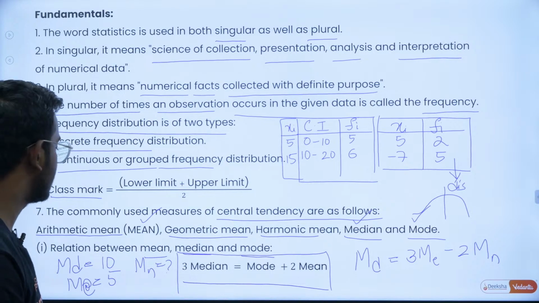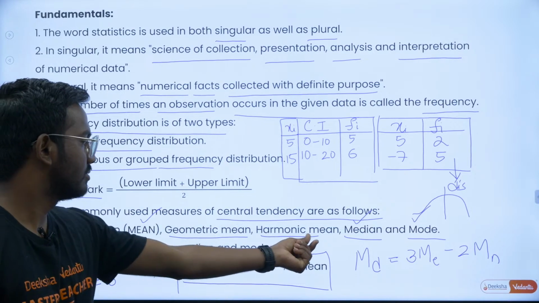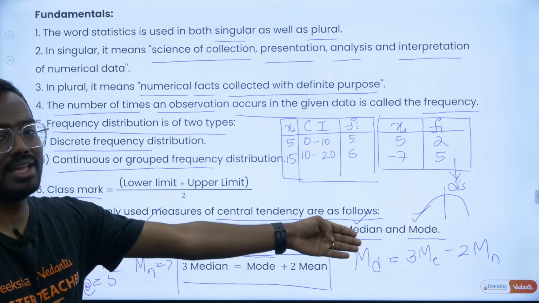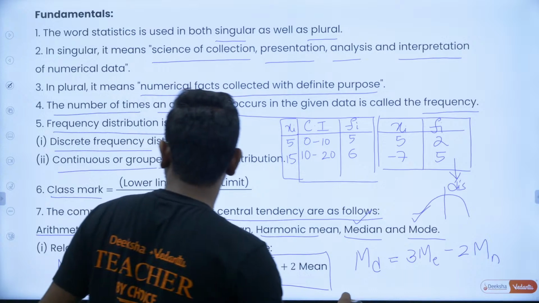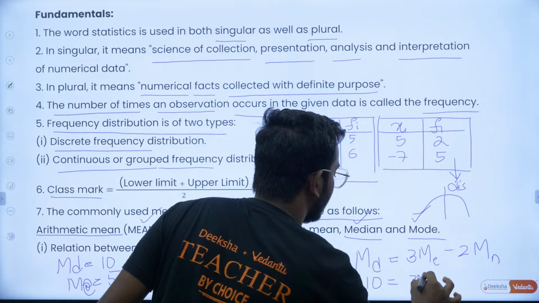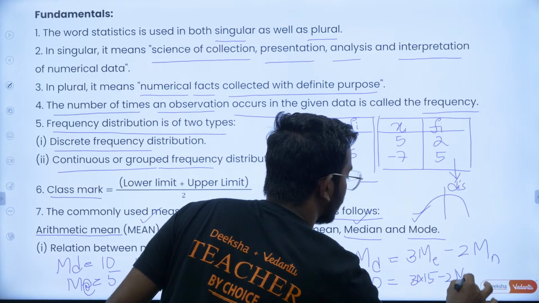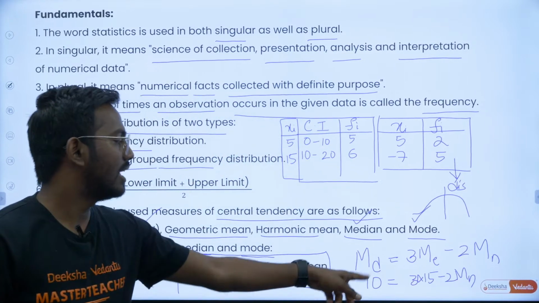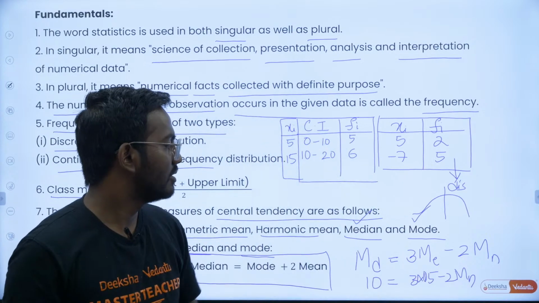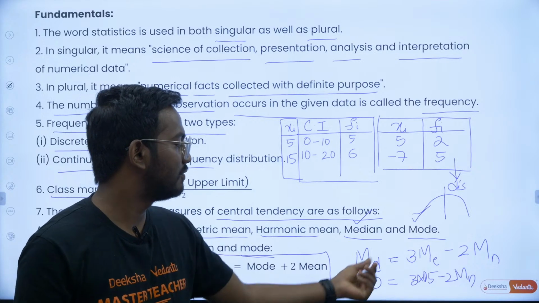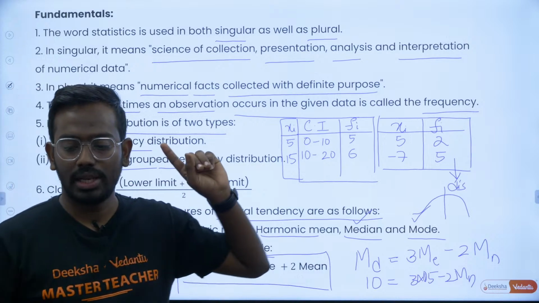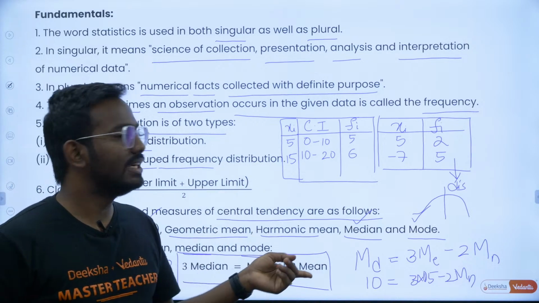If this question is asked, then you can apply this formula: 10 is equal to 3 times 5, that is 15, minus 2 times Mn. How do you get the mean? Just by simplifying this, 10 minus 15 should be minus 5, so minus 5 by 2 is your mean. Hope this is clear.